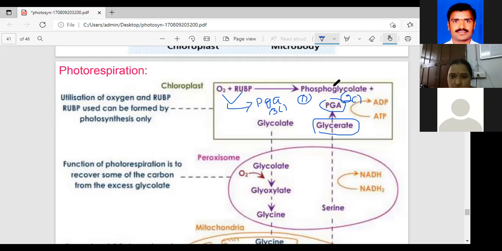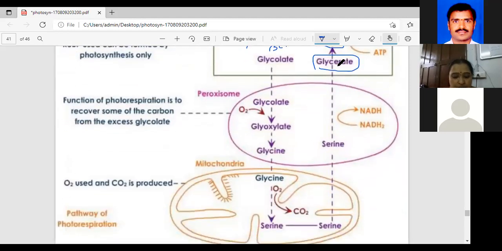Chloroplast too. You can observe this one. From the chloroplast, the glycolate forms an amino acid. These glycerates or glycolates move from the chloroplast to the peroxisomes. In that time, the glycolates form amino acids. Here, serine is one type of amino acid, and glycine is another type of amino acid. Now, you can observe the glycerate forming one type of amino acid.